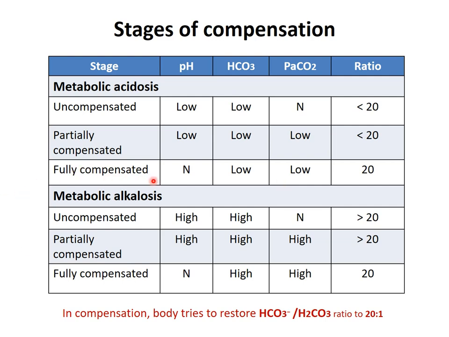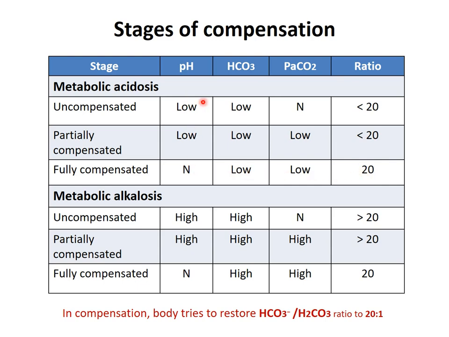In fully compensated metabolic acidosis, the PCO2 level is decreased to such a level that the bicarbonate to PCO2 ratio is 20.